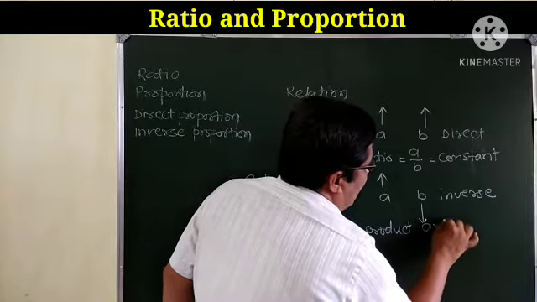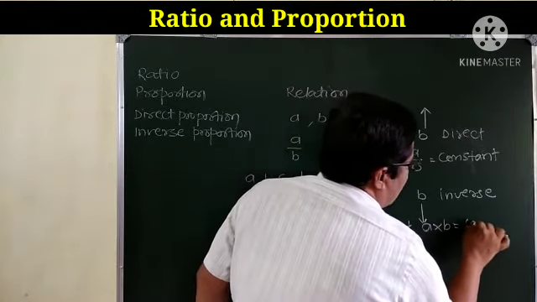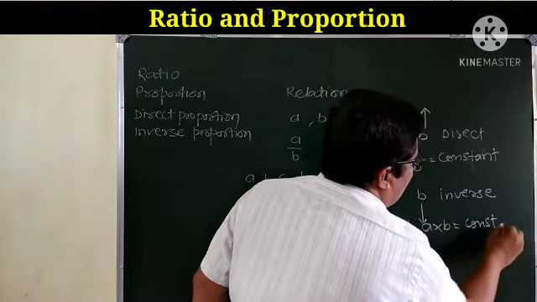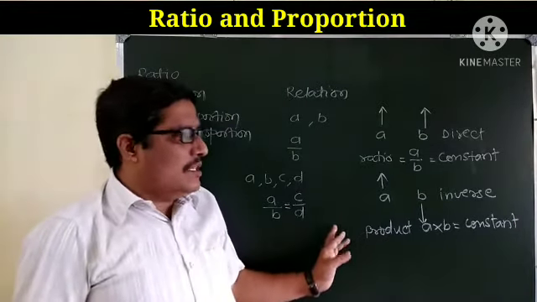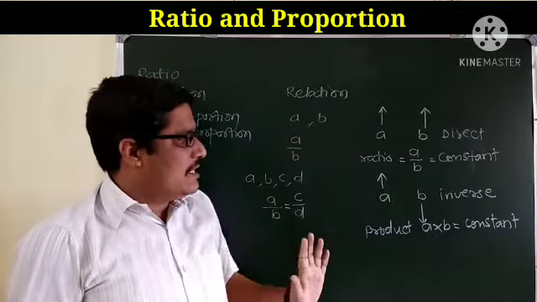Product, that is A multiplied by B, is constant. So in this way we can come across these concepts in the exercise.